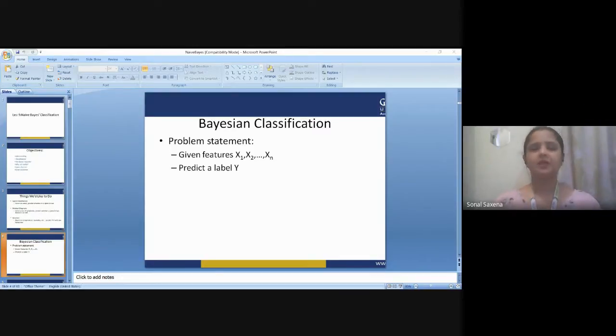I am assuming that you already know probabilities, how to calculate them, and what conditional probabilities are. If you don't know, please go back and first refer to these two important points, because until you know what conditional probability and total probability are, you won't be able to understand this classification. So the prerequisite for this lecture is conditional probabilities and calculating probabilities. Now we'll learn how we can implement the naive Bayes classifier.